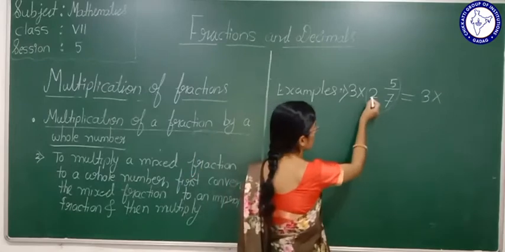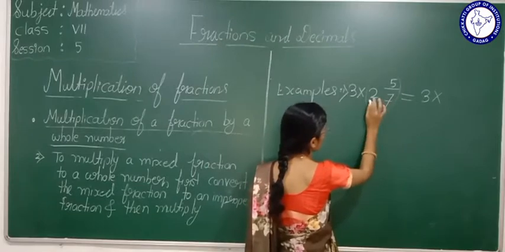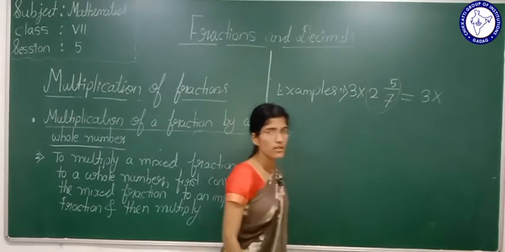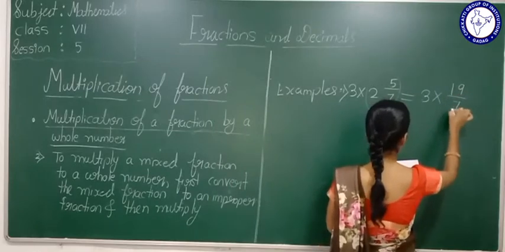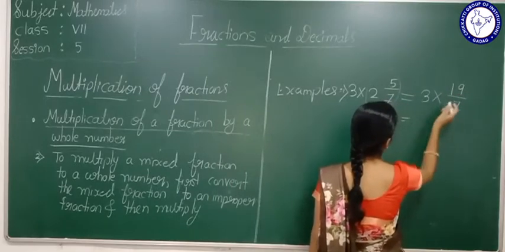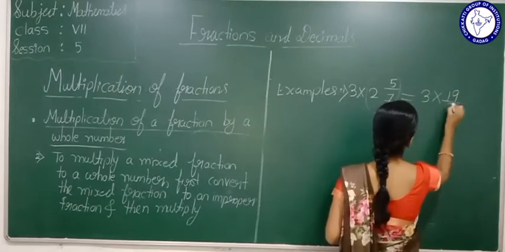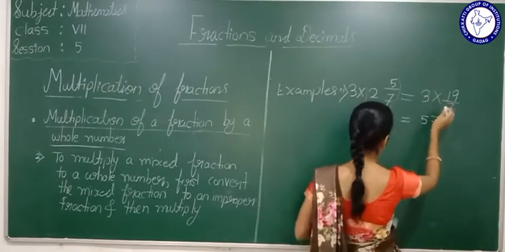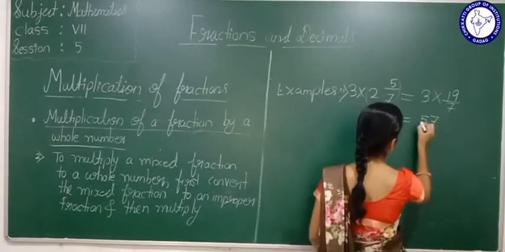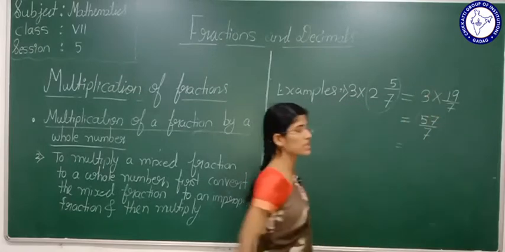Multiply the whole number with the denominator of this fraction. 2 sevens are 14. 14 plus 5 is 19. 19 by 7. What are 19 threes? 19 threes are 57. 57 by 7. Keep this answer as a mixed fraction.